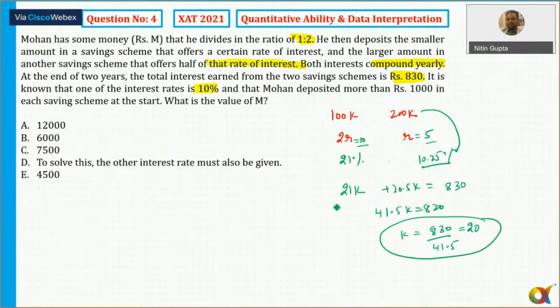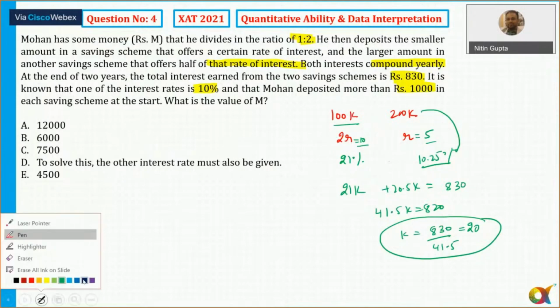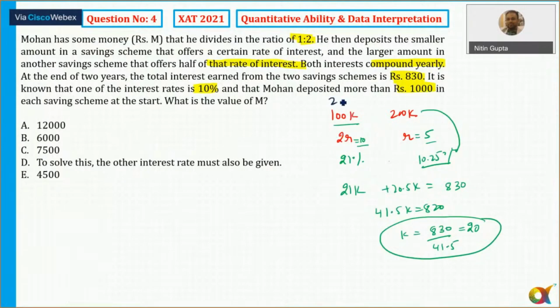So I can say the amount invested. It says Mohan deposited more than rupees 1000 in both schemes. So if more than 1000 is invested in both schemes, I think 100K means 20 into 100, which comes out to be 2000 here and 4000 here, and it is also satisfying. In that case the total is 6000. So one of the possibilities, option B, is satisfying; 6000 is definitely a possibility.